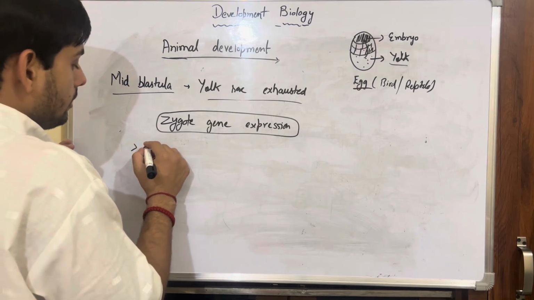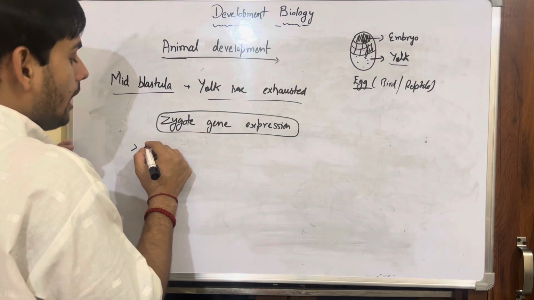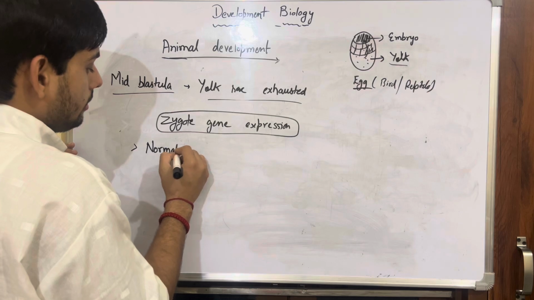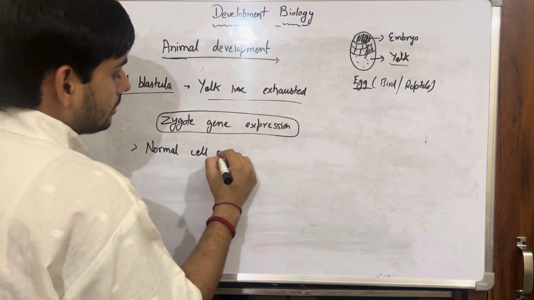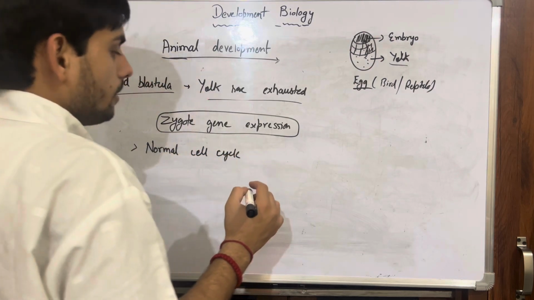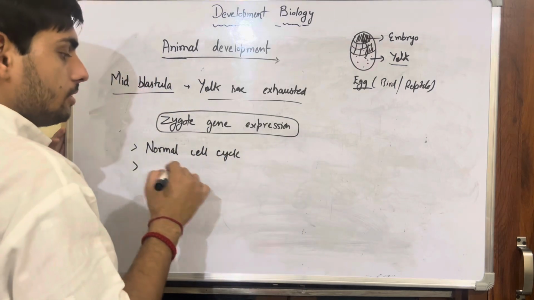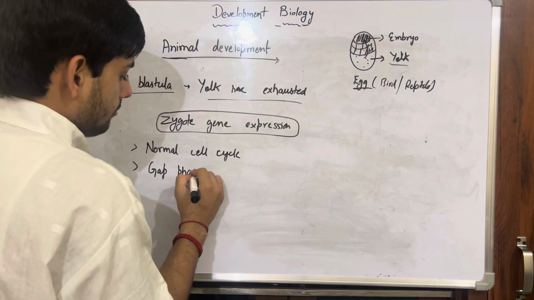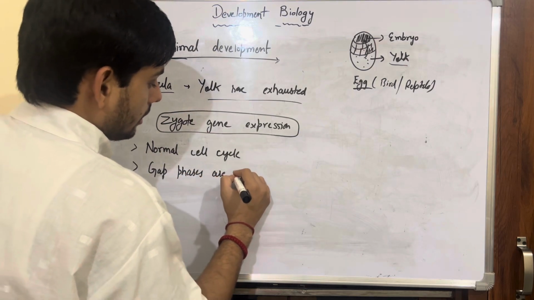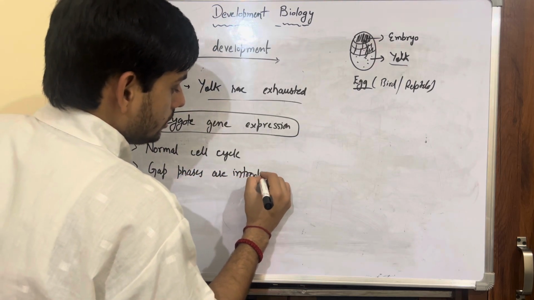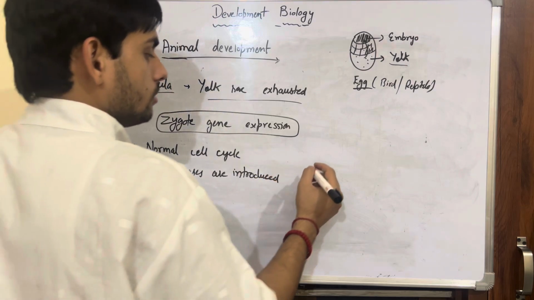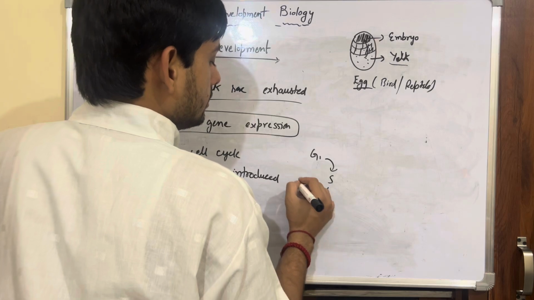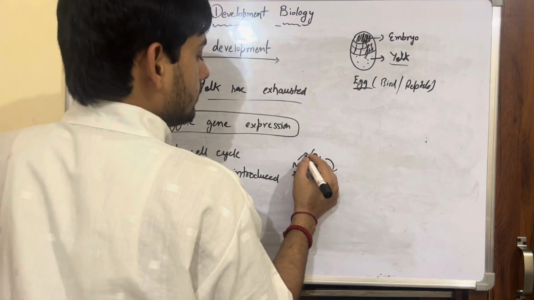So it will convert your abnormal cycle into the normal cell cycle. If the cycle is getting normal, then gap phases are introduced. The normal cycle will move as it is, G to M, like this.